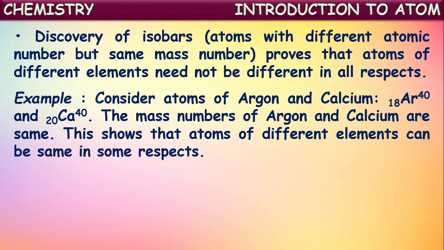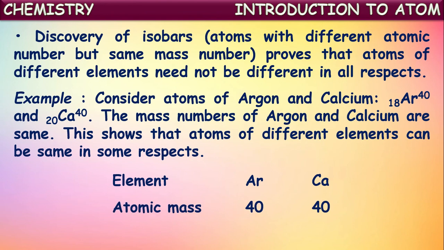For example, consider the atoms of argon and calcium. We know the mass numbers of argon and calcium are the same, that is 40 for each, isn't it? This shows that atoms of different elements can have certain properties the same. In this case, the mass numbers are the same for these two different atoms, isn't it? Both the atoms have different atomic numbers, but their mass numbers are the same.